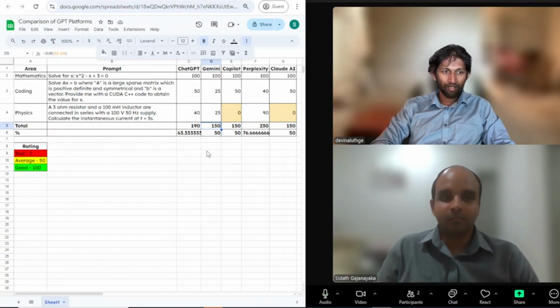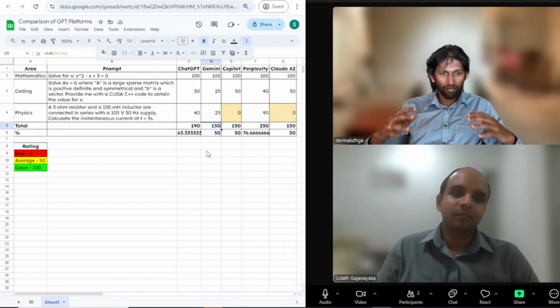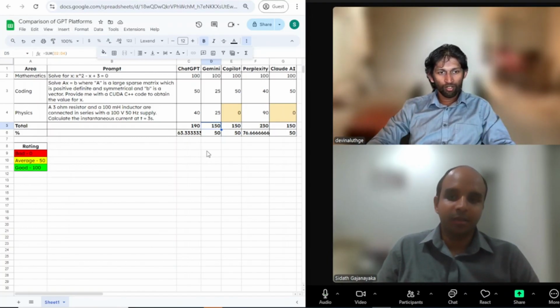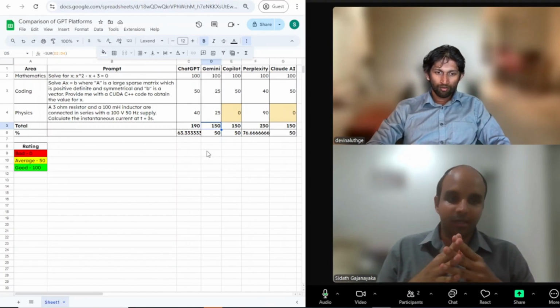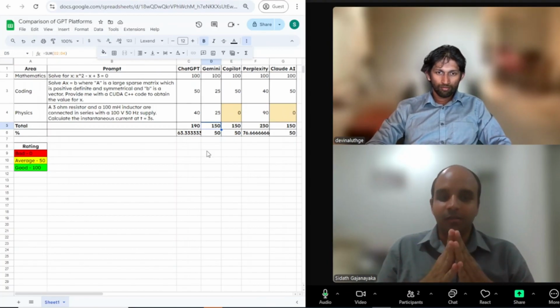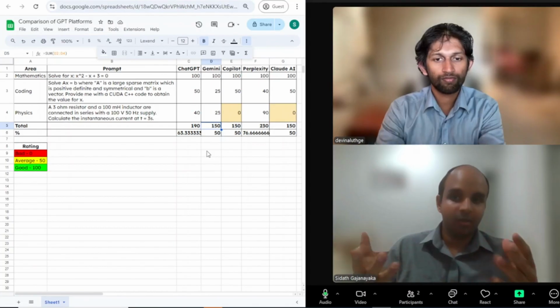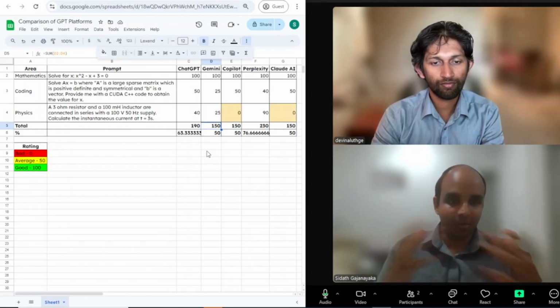I believe that it depends purely on what we are searching and what we are looking into. So we can improve this table in future videos, so that for various other applications, we can assess how these five GPTs perform. Yes, and we will be sharing this link with y'all, so you can at any time go to this link and see how these platforms have performed. Of course, we anticipate that these models will improve over time.